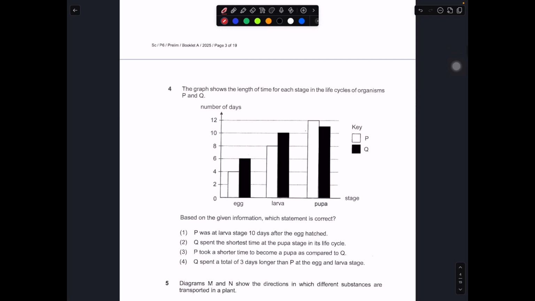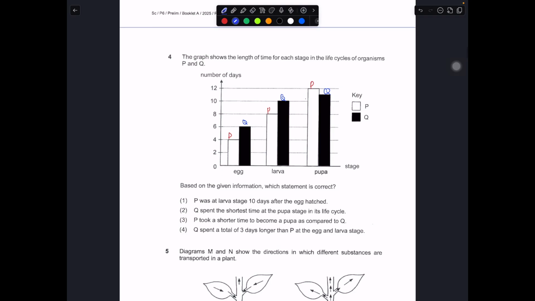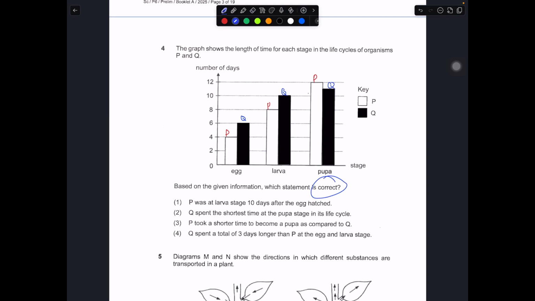Okay, the graph below shows the length of time for each stage in the life cycle of organism P and Q. So P is the white color one, Q is the black color one. Let's evaluate all these 4 statements very carefully and see which one is the correct one. P was a larva stage for 10 days after the egg was hatched. So was it 10? It was only 8. So only 8 days. So this is wrong. Okay, so 1 is out.